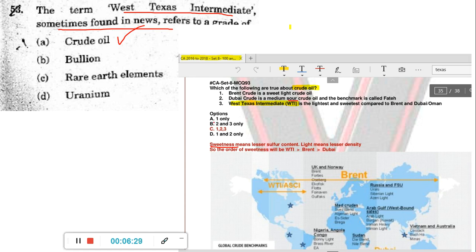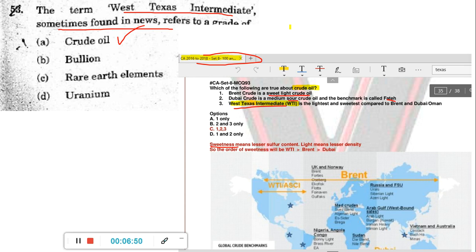Here we have a question in one of our old current affairs magazines. Brent crude is a sweet light crude oil, meaning less sulfur content and less dense. Dubai crude is a medium sour crude oil, and the benchmark is called Fateh. This WTI is the lightest and sweetest compared to Brent and the Dubai or Oman version.